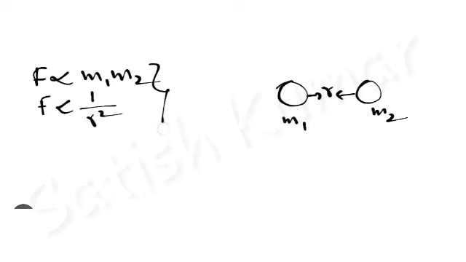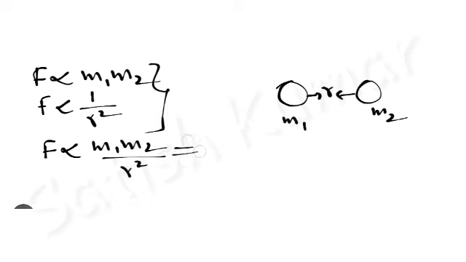By combining these two, I can write F proportional to m1 m2 by r square. To remove the proportionality and keep an equals sign, I have to keep a constant which is called G, the universal gravitational constant: F equals G m1 m2 by r square.